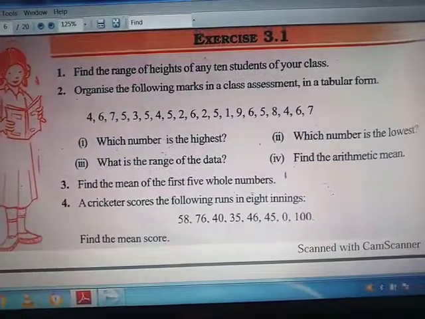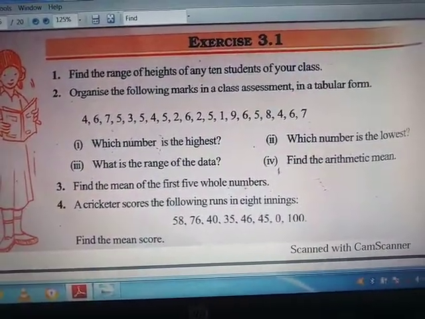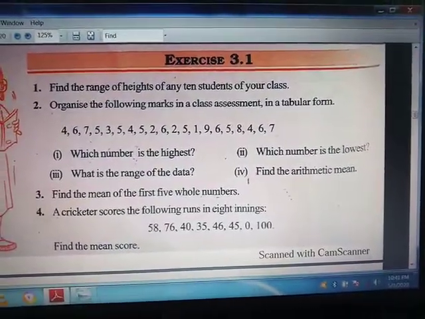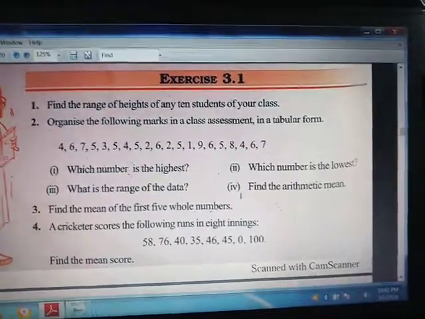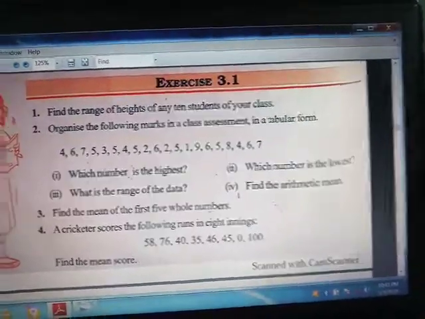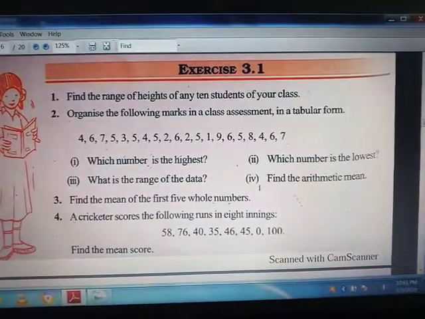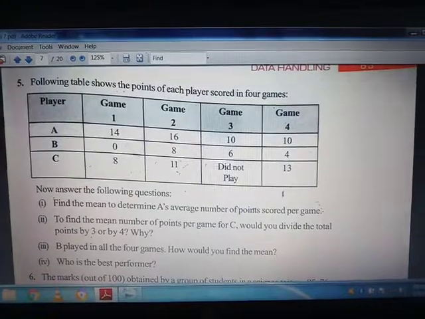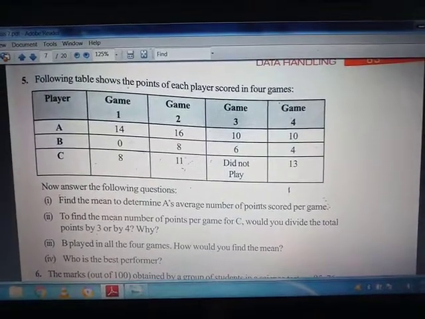Okay, and after that we will discuss in the next lecture. And you have to prepare the notes of the chapter, that is what is range, what is mean, arithmetic mean, collection of data and data handling. All this you have to prepare notes on. You have to try question number 5 also, but I will tell in the next lecture.